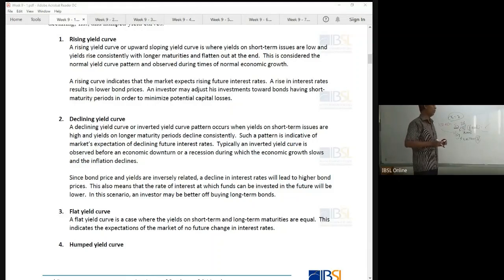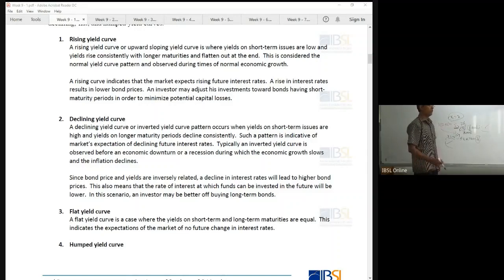With 3 years to go, after 3 years' time you can raise money at a lower interest rate. That's obvious. So how do you decide this? How do you know the interest rate in the future will come down? Based on this only. What is this? Yield curve.